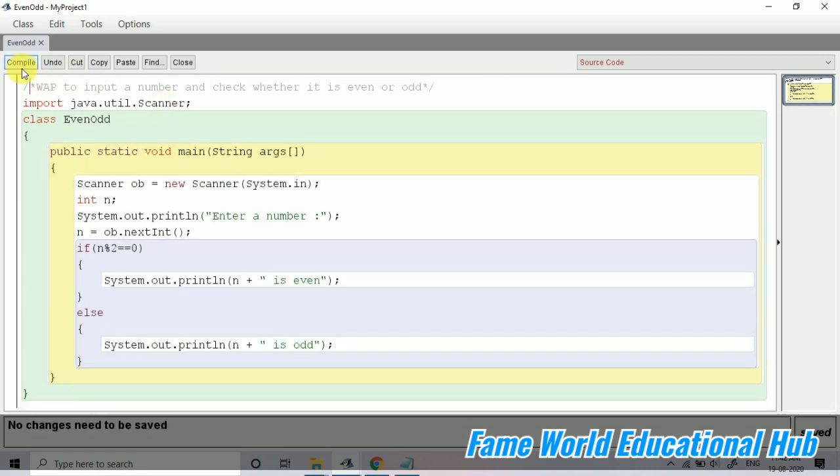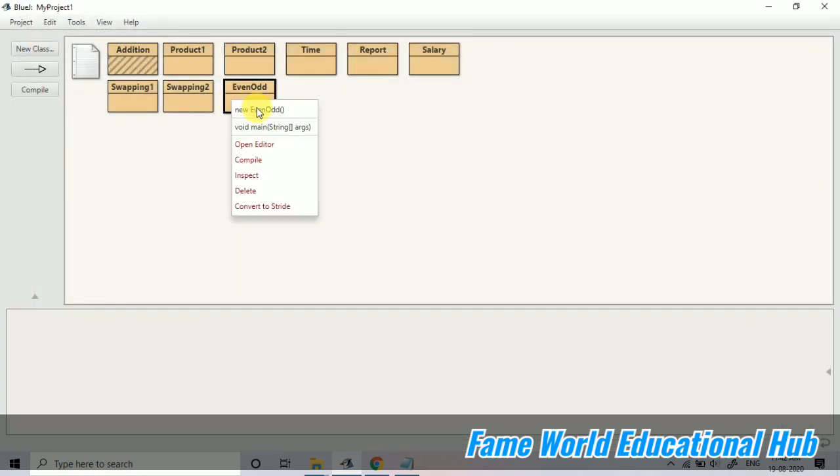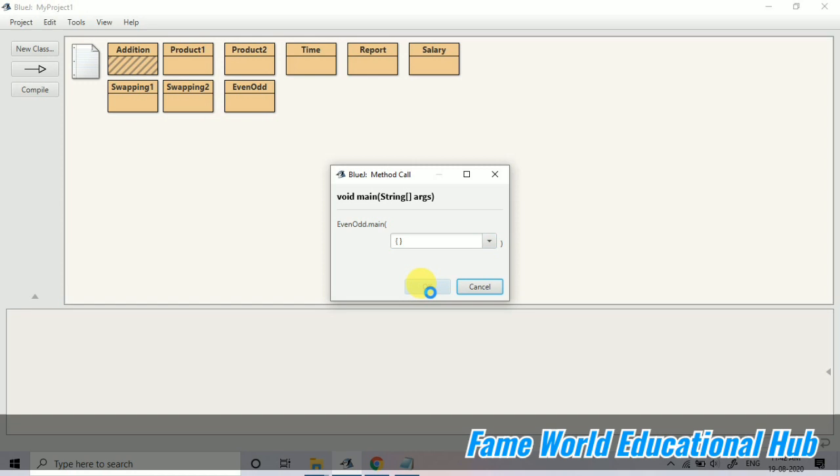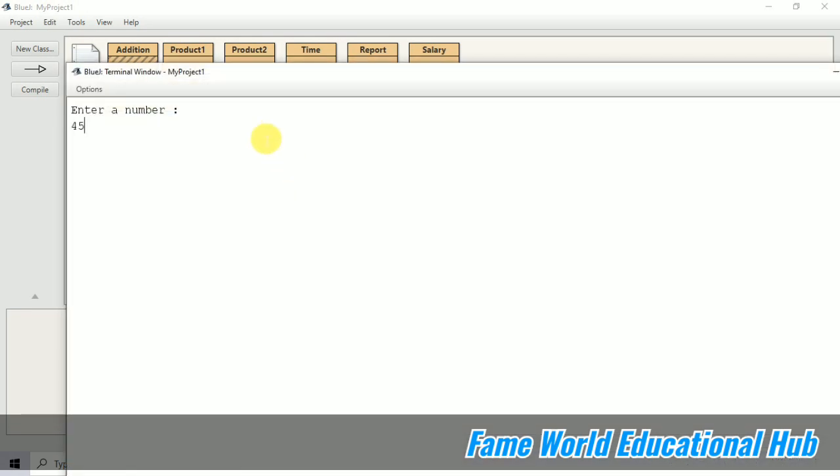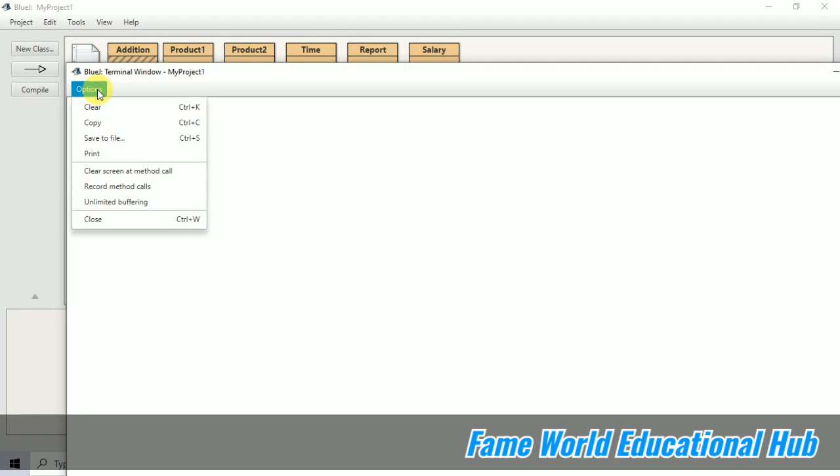Okay, I'm just going to compile it, and now I'm going to run this program. We will check it with different values. Suppose I'm taking 45, and you know that 45 is an odd number. It's giving 45 is odd. That means it's correct. The code is going correctly.